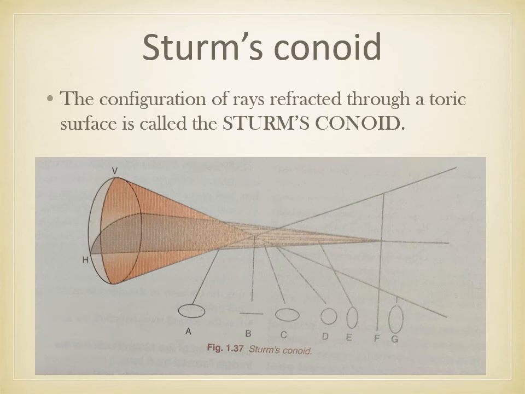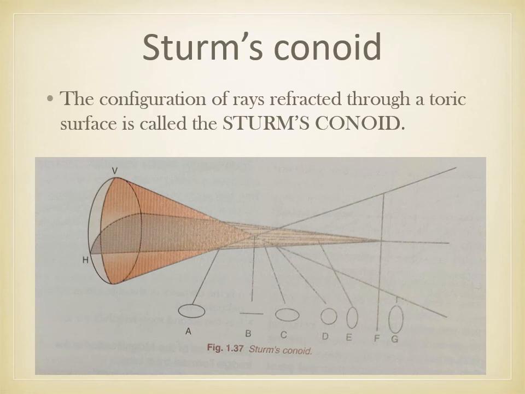So on the bottom we can see these are the cross sections at different points of Sturm's conoid. So at point A, where you can see the oval cross section is seen, because here the vertical meridian or vertical curvature lies, rays coming from the vertical curvature are converging more than the horizontal curvature. So here you can see the horizontal oval. Then at point B you can see the horizontal line where vertical rays are already converged and horizontal rays are still converging. So we can see the horizontal line.